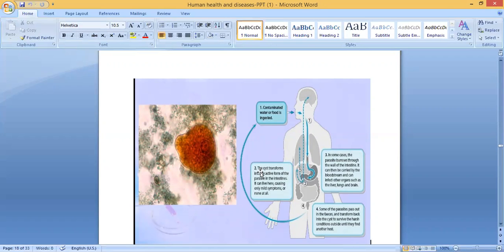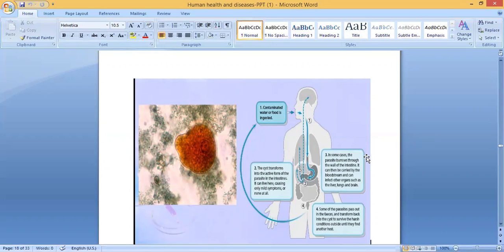Second step, the cyst transforms into the active form of the parasite in the intestines. So once it reaches the large intestine, it forms a cyst. It can live here, causing only mild symptoms or none at all. So sometimes it will show mild symptoms, sometimes there is no symptom at all.